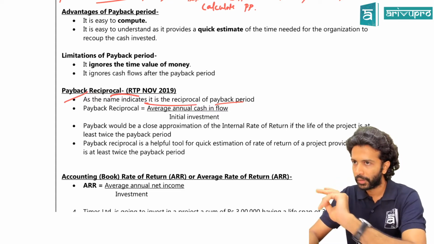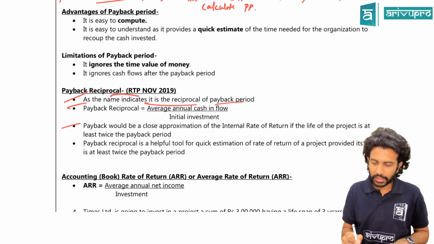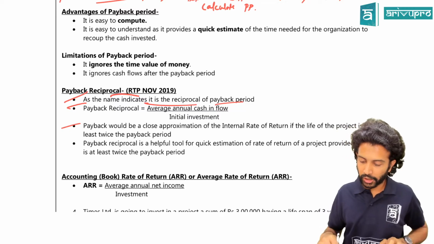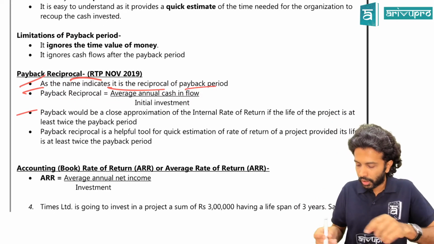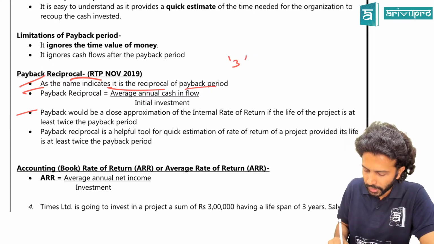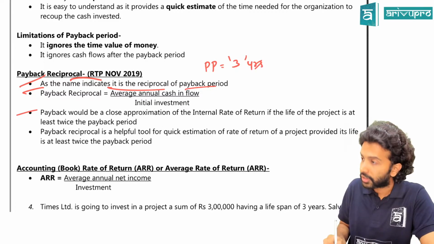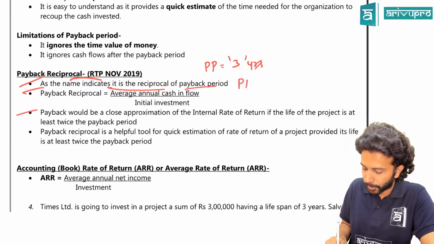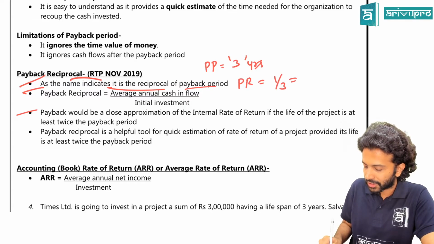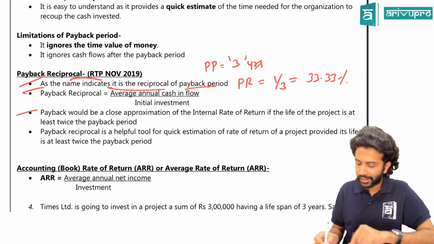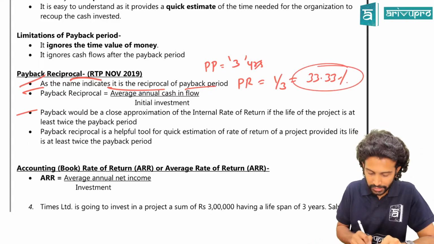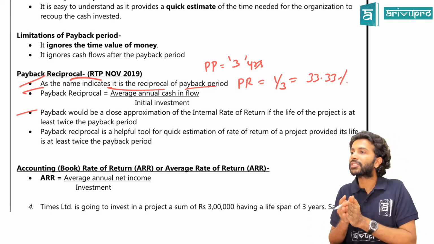So why do we calculate this? They've done some analysis, and according to their analysis, I assume the payback period is 3 years. Then what will be the payback reciprocal? 1 by 3, which is nothing but 33.33%. Correct? They say this payback reciprocal of 33% will approximate the IRR.